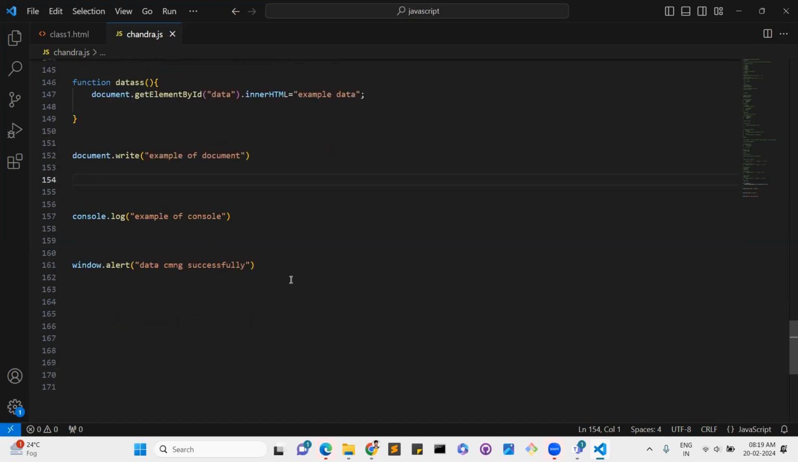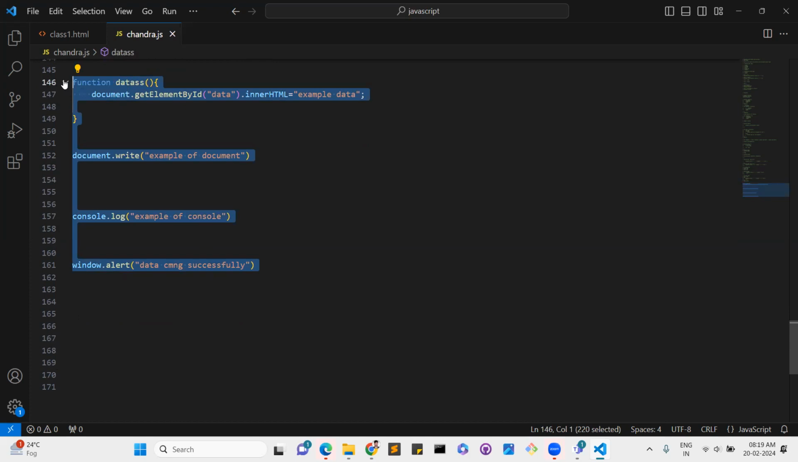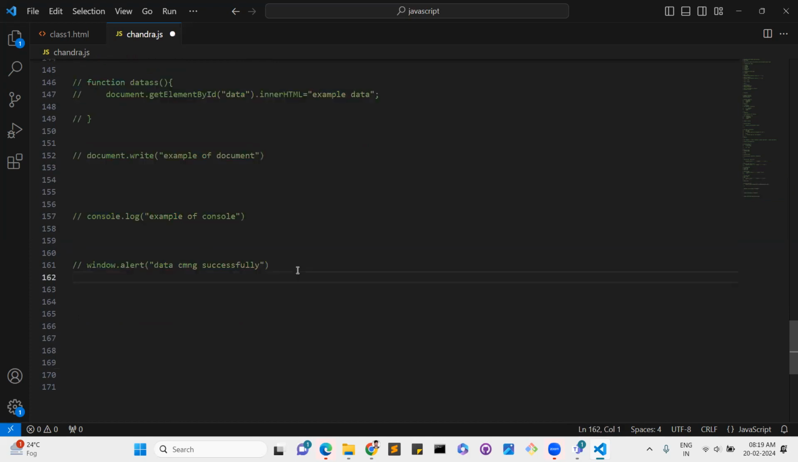So I have explained these output possibilities, and next I will go to variables. It is a very, very important concept because without variables we can't develop applications properly. So now I'll explain about variables.